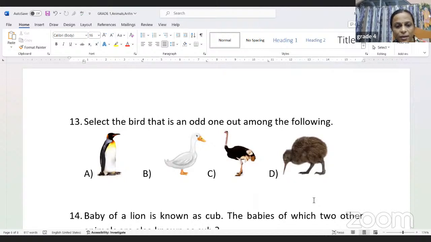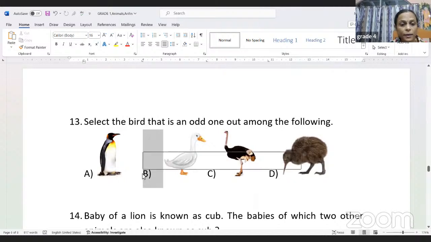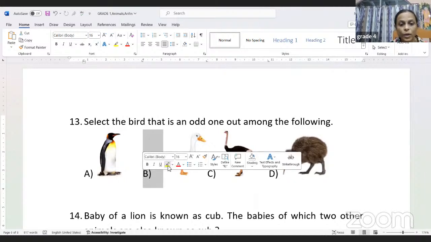Can a penguin fly? No. Can an ostrich fly? No. Can a kiwi fly? No. So 3 of them cannot fly. Can a duck fly? Yes. Though it does not fly a lot of time in the air, but it can fly, right? So duck is the odd one out in this question. So answer will be 13B.